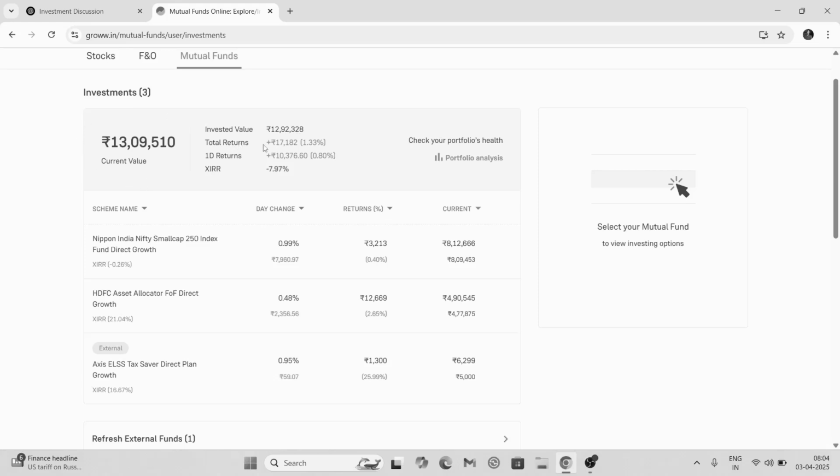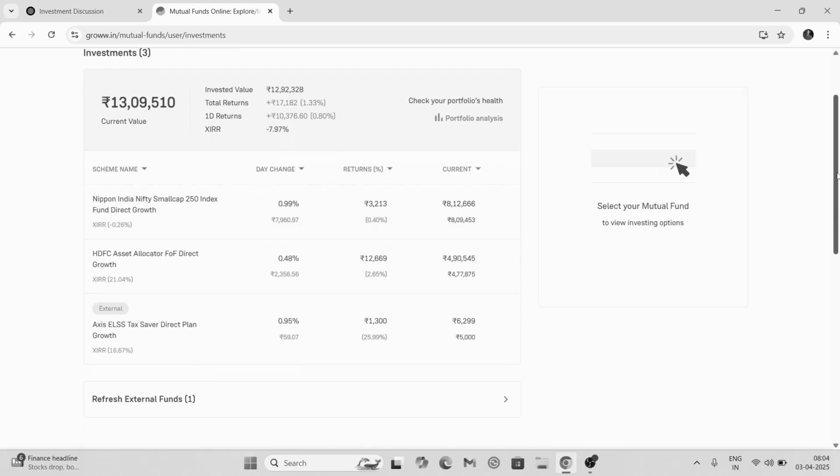So up until now I am getting this much return here. The market is not doing very well for the last 6 months, as you already know. So I am getting total returns of 17,000 up until now, and this is how much I have invested.